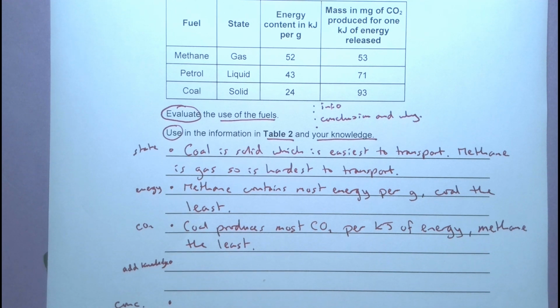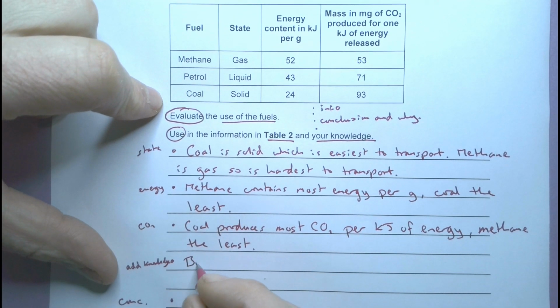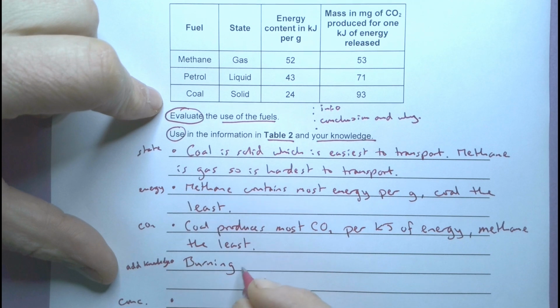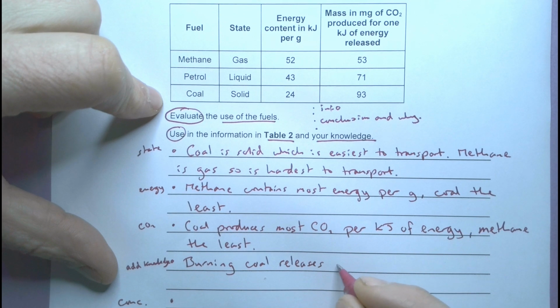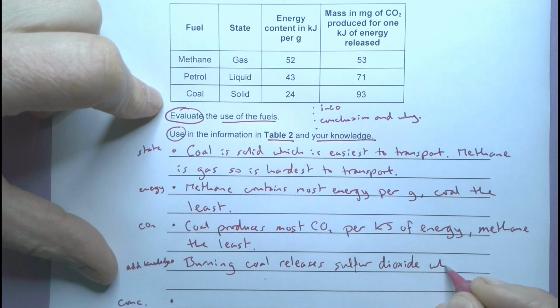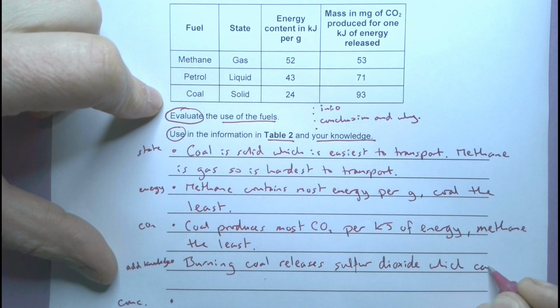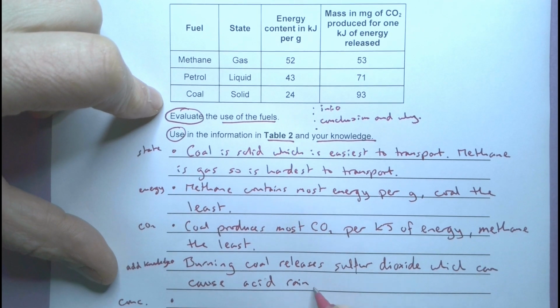So I might put that down actually. So burning coal releases sulfur dioxide, which can cause acid rain. Okay, there's my bit of knowledge.